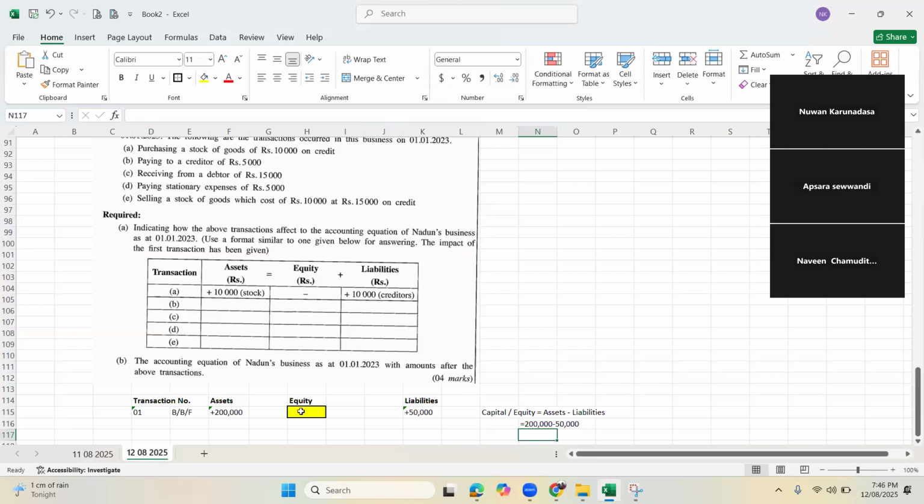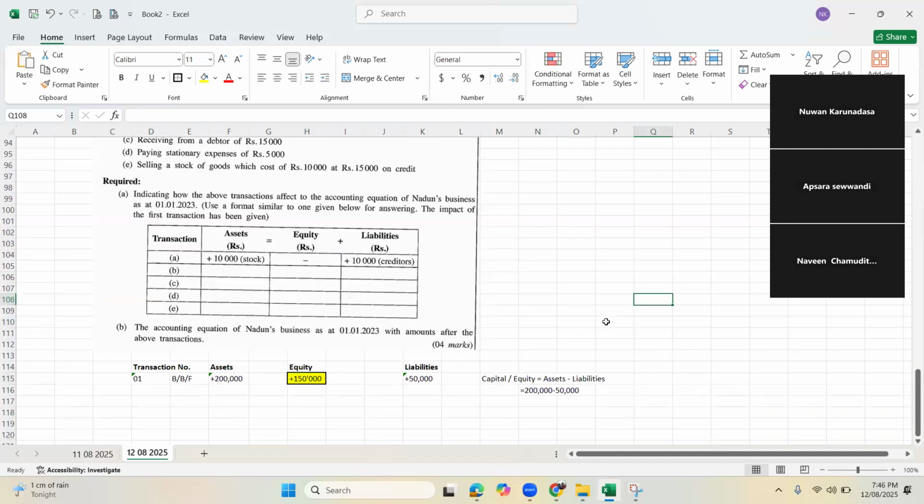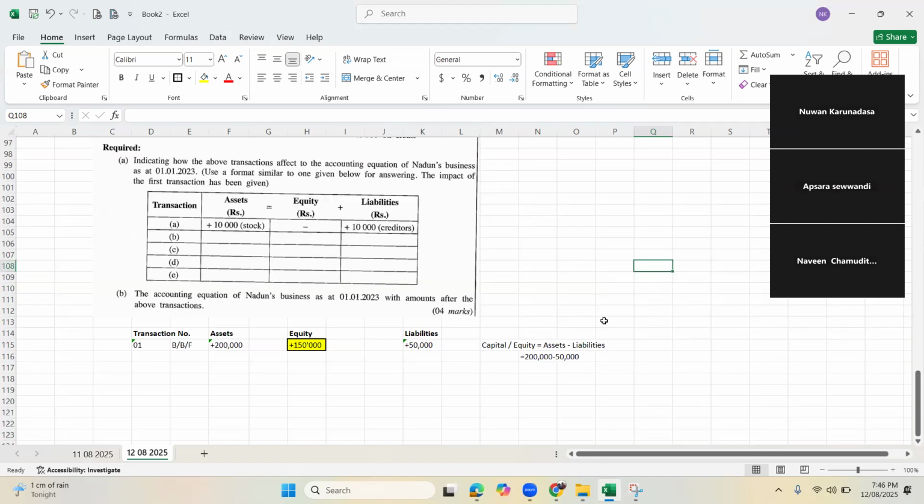Then the equity value here is how much? 150,000. Naveen, understood? Apsara, understood? Yes, sir.